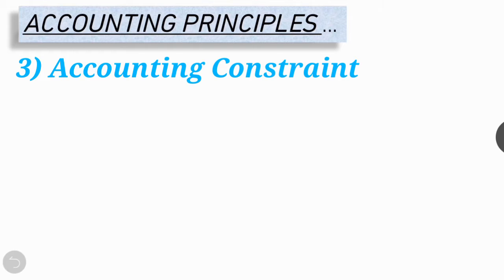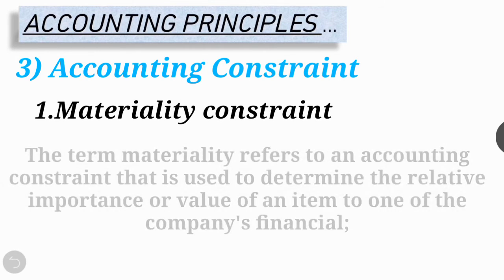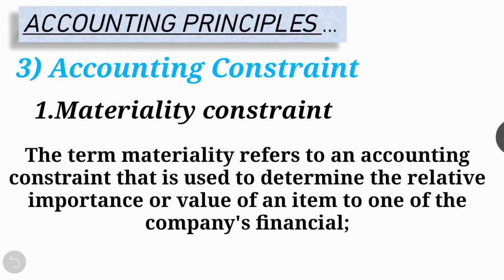These are: number one is a materiality constraint. The term materiality refers to an accounting constraint that is used to determine the relative importance or value of an item to one of the company's financial statements. The materiality constraint is a threshold used to determine whether business transactions are important to the financial results of a business.